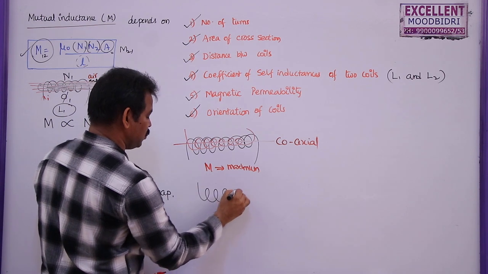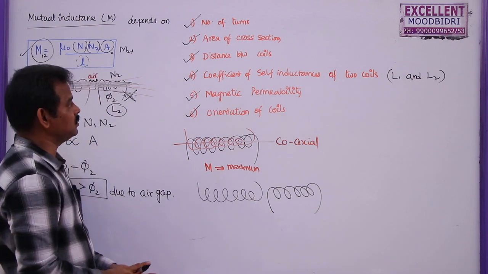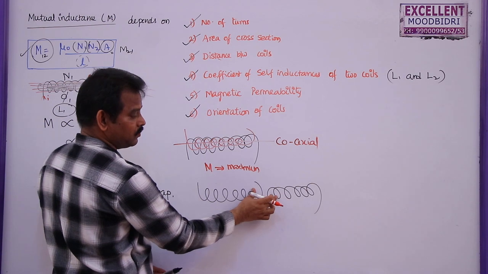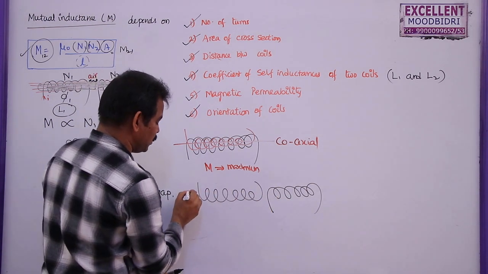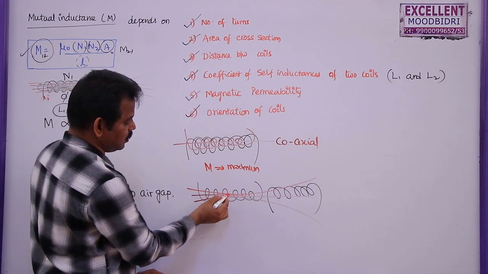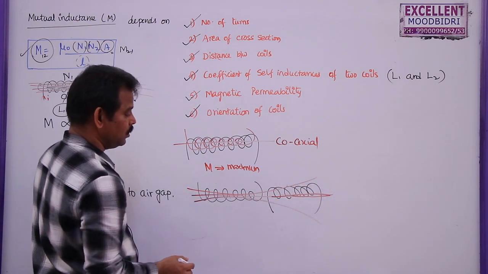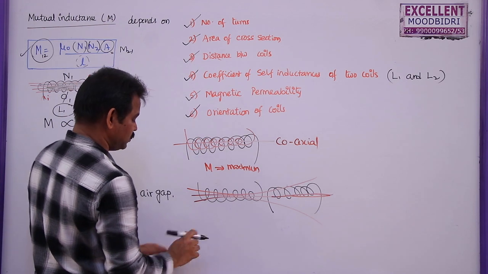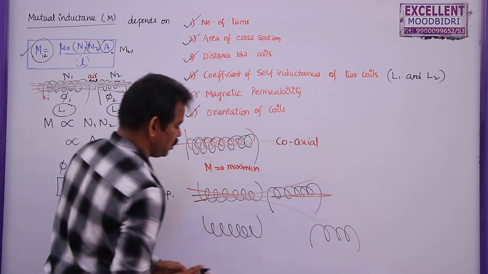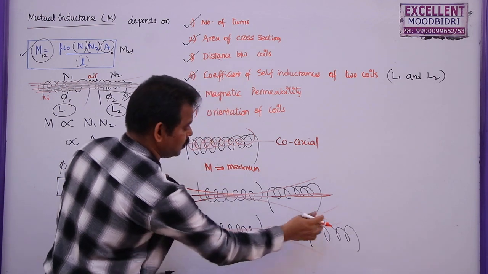Suppose the primary coil is like this and the secondary coil is like this, and they are separated by some distance. If the gap between the two coils increases, the mutual induction will decrease. Why? Because see, these are the lines passing through this one. Here you can see all three lines are passing through this coil, but here only one line is passing through this one. So if the distance increases, now let us say if you take one more here, three are passing like this and only one now, that too very small.